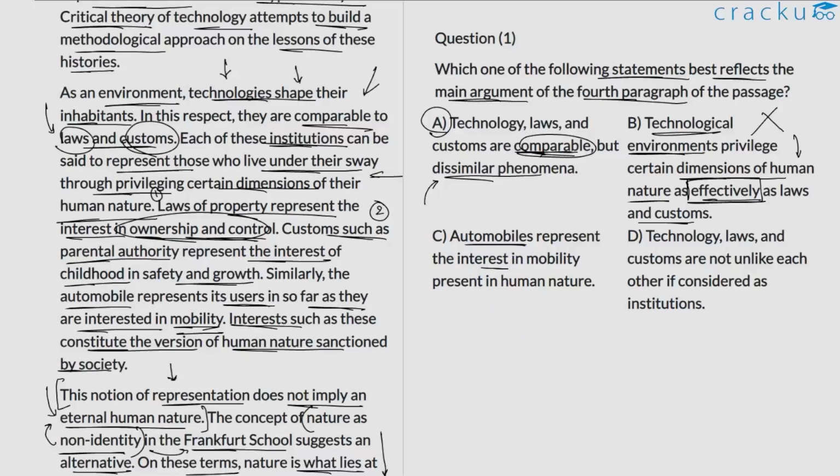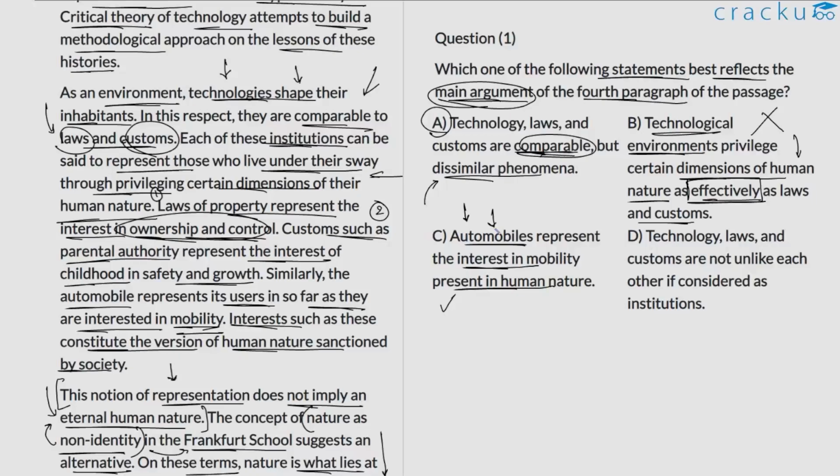Automobiles represent the interest in mobility present in human nature. Again, true, this is what the author discusses, but he cites this as an example. So can we say that this is the main argument of this particular paragraph? No. This is something that the author utilizes as, let's say, a jumping point. He uses this as his groundwork, and then he builds on this